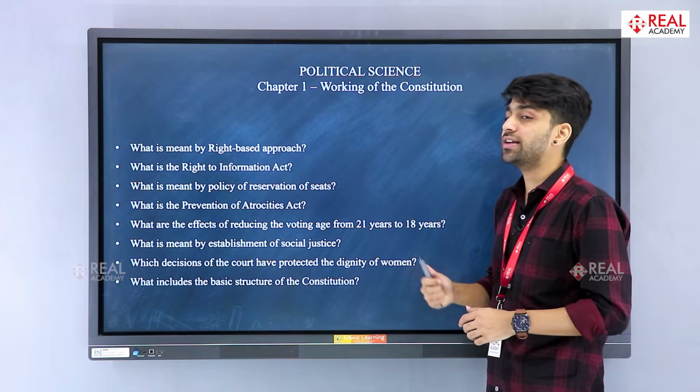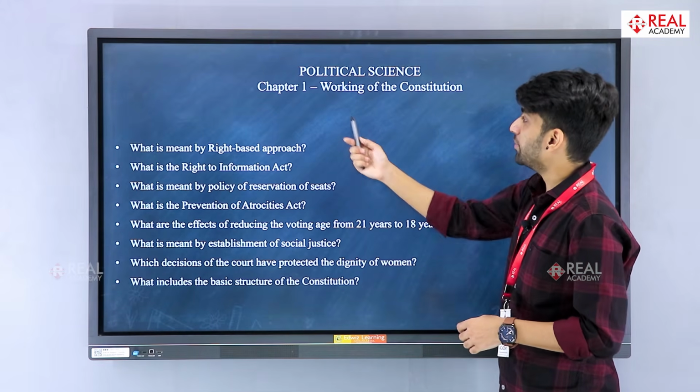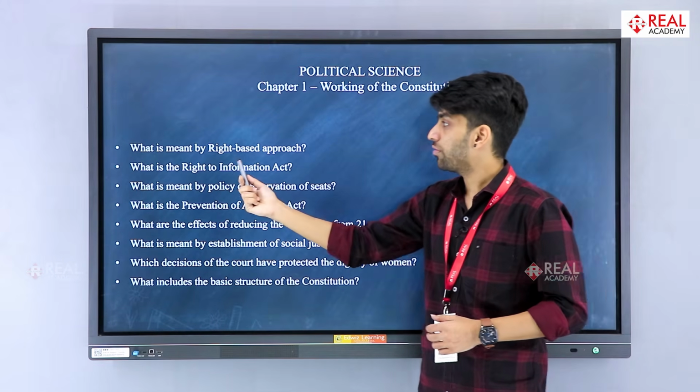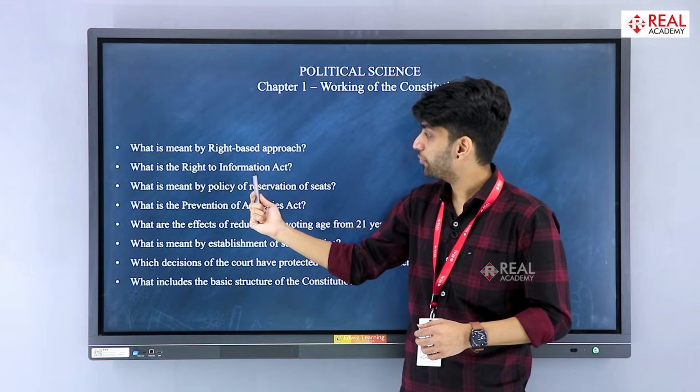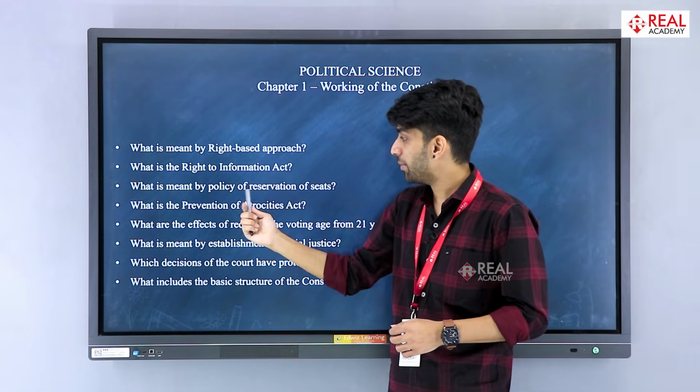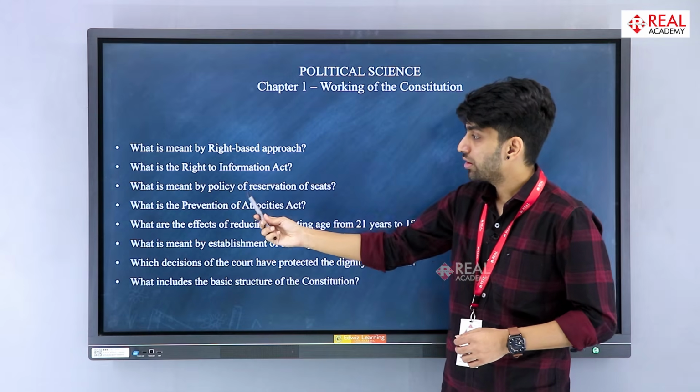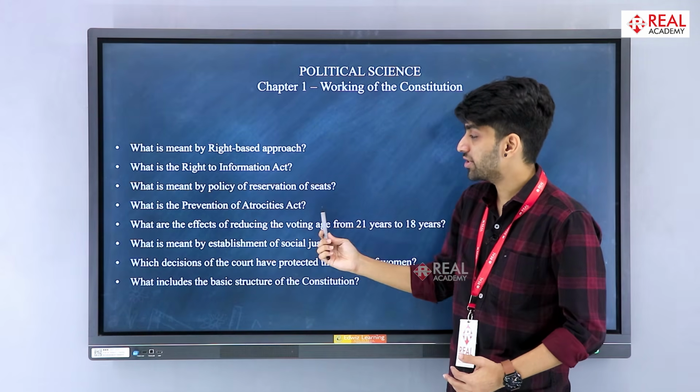Now let's come to the political science part. First chapter is working of the constitution. What is meant by right-based approach? What is the Right to Information Act? What is meant by policy of reservation of seats? What is the Prevention of Atrocities Act?